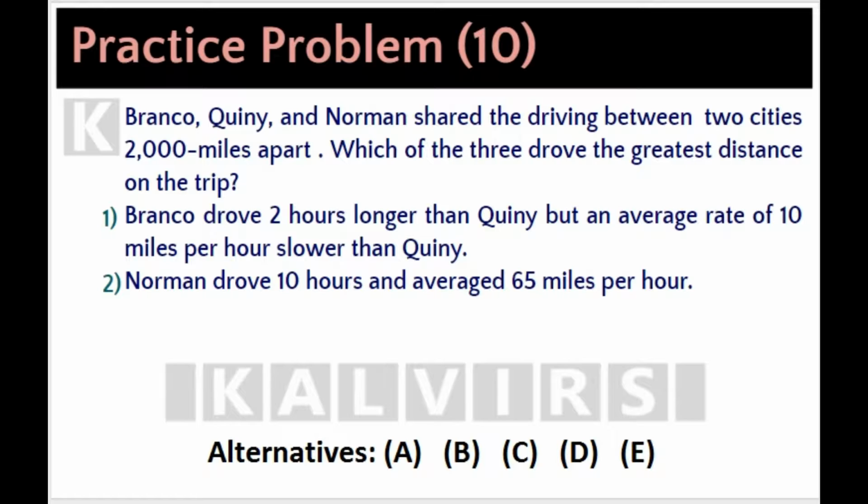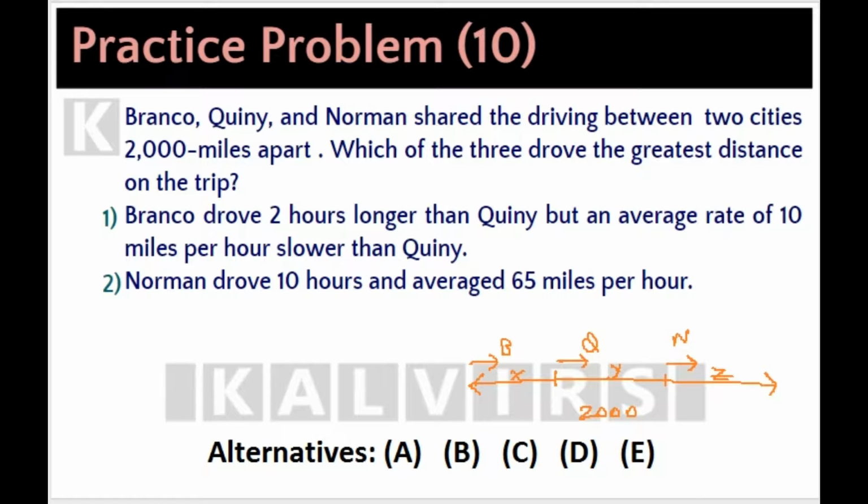Share the driving between two cities 2,000 miles apart. Which of the cities drove the greatest distance on the trip? The question's theme states that the total distance was 2,000 miles. Branko drove X miles, Queenie drove Y miles, and Norman drove Z miles. X plus Y plus Z equals 2,000 miles. We want to know which of these variables is the greatest.